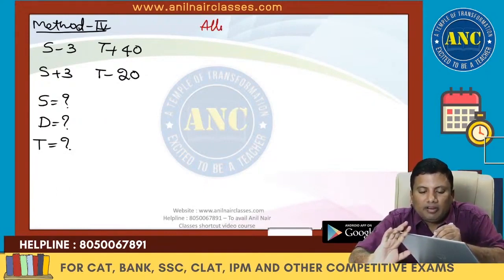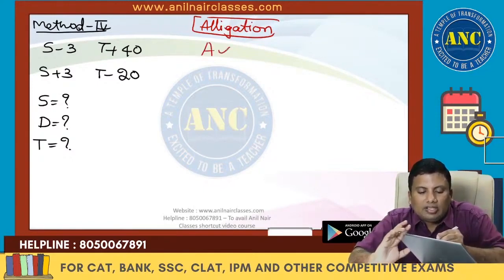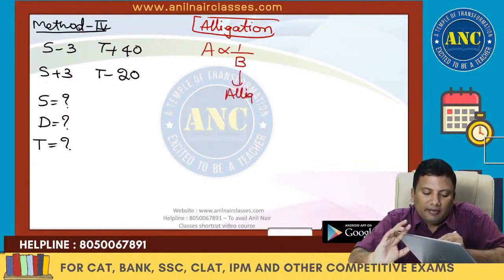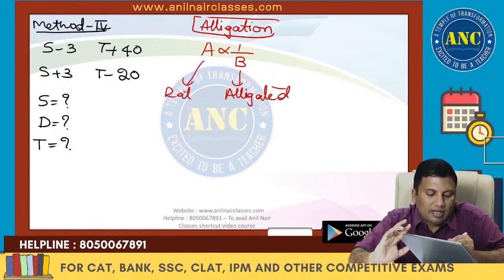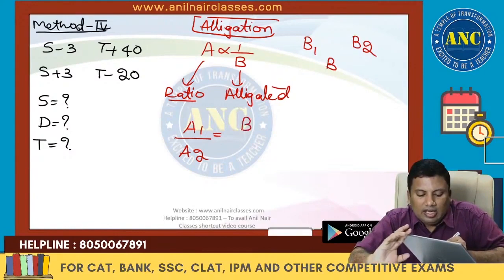There is a concept of alligation. What is that alligation? If A is inversely proportional to B, if B is alligated, I will get the ratio of A. That means A1 by A2 equivalent to, if B's lowest value is B1, highest is B2, average is B, alligation is highest minus average by average minus lowest.